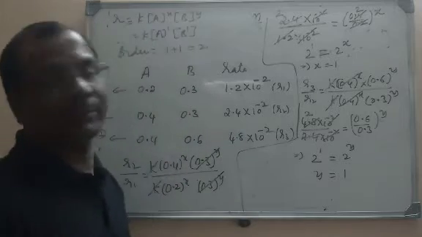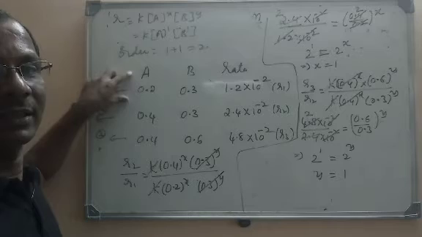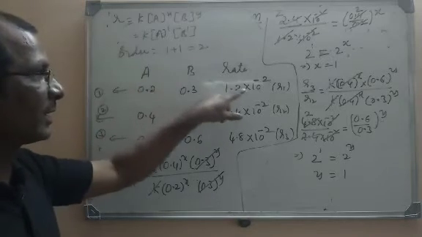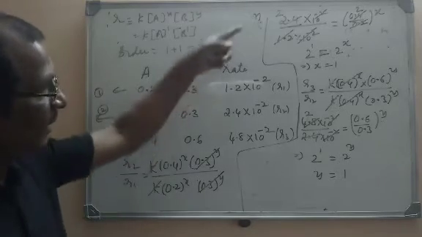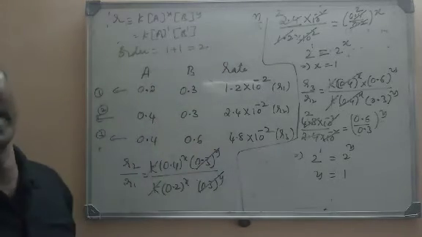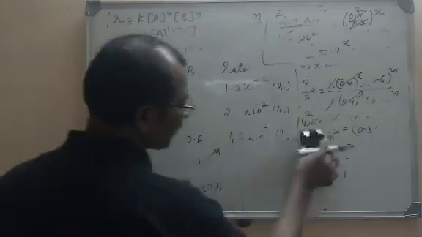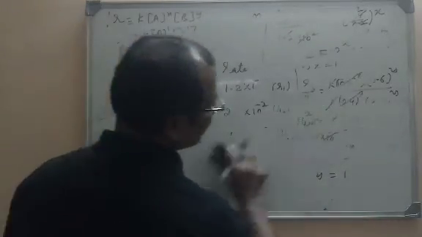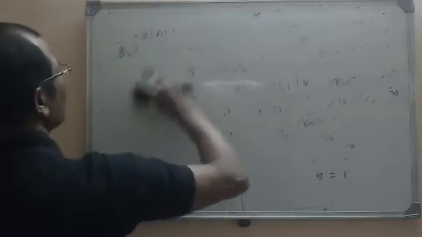But this data is experimental. So what we do is keep the concentration of one of the reactants constant and double the other's concentration and find the rate. Again we do the same thing the reverse way, and on final calculation we will get the order. So this is the determination of order by the initial rate method. Today we understood what is meant by a pseudo first order reaction, and also learned how to calculate or find the order of any chemical reaction.